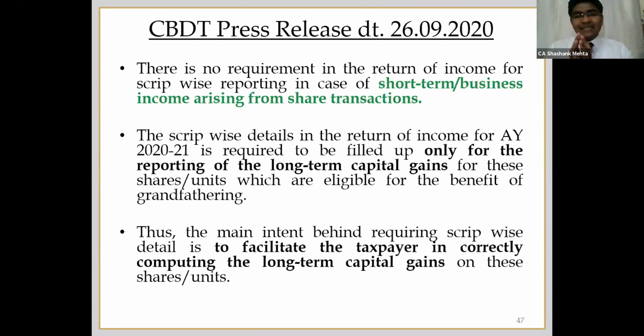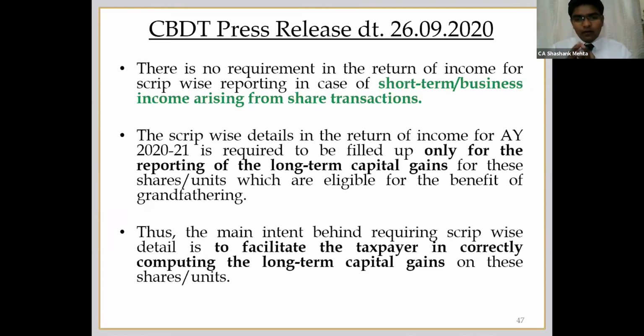Secondly, if the shares are held as business investment, stock in trade, in those cases also no need to report that in schedule 112A. Schedule 112A is only for capital gains. So if you held your shares as business income, as stock in trade, no need to report it in schedule 112A. Second, this schedule is only for reporting long-term capital gain wherein the grandfathering benefit has been claimed.